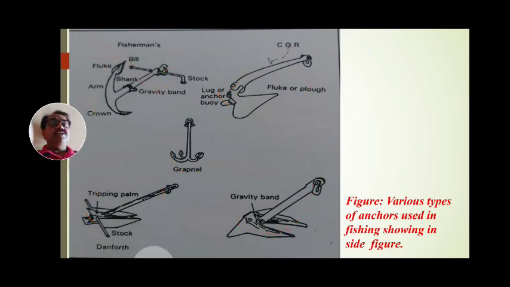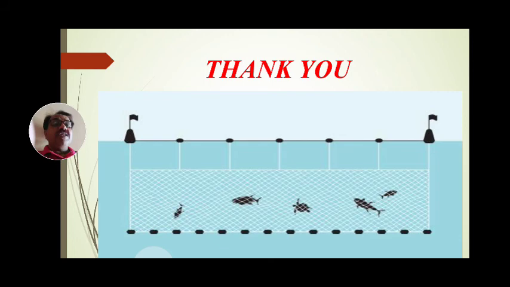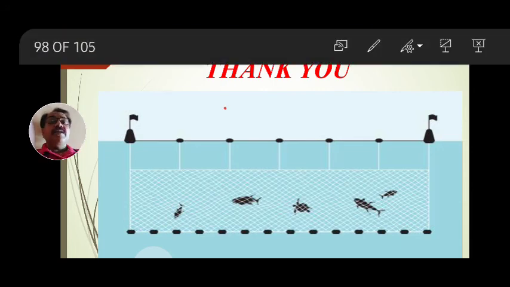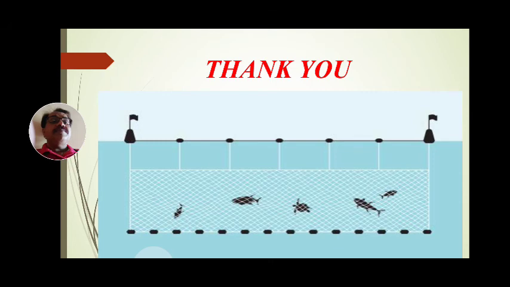These are used to fix the nets. See, this is the net being operated, and with these nets these are the buoy lines. These are the buoy indicators, the floats.